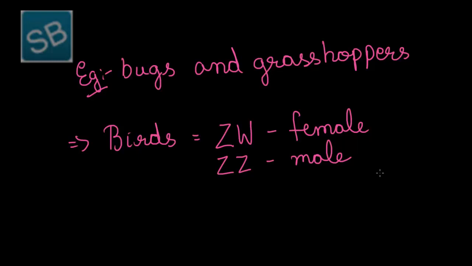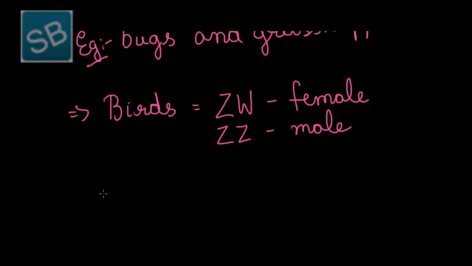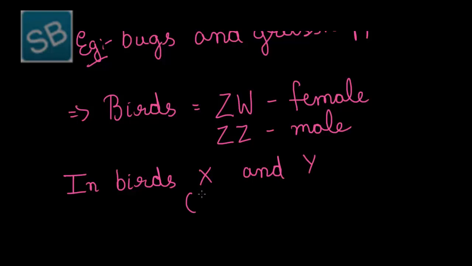This is entirely opposite to the previous one, where the males produce only one type of sperm while the females produce two types of ova. Here, in birds, the X and Y chromosomes are represented as Z and W, and accordingly, on the basis of fertilization, the resultant bird would be male or female depending on the type of ova involved in fertilization.